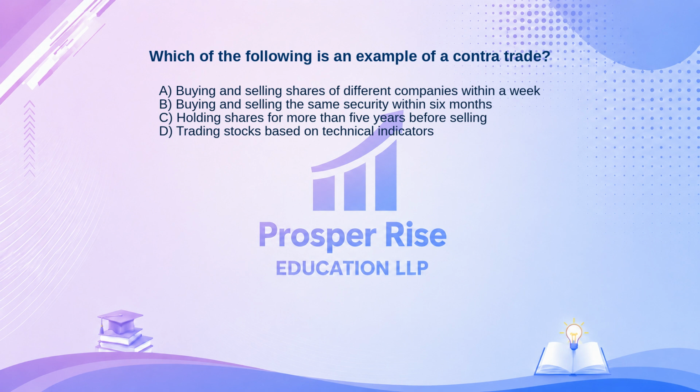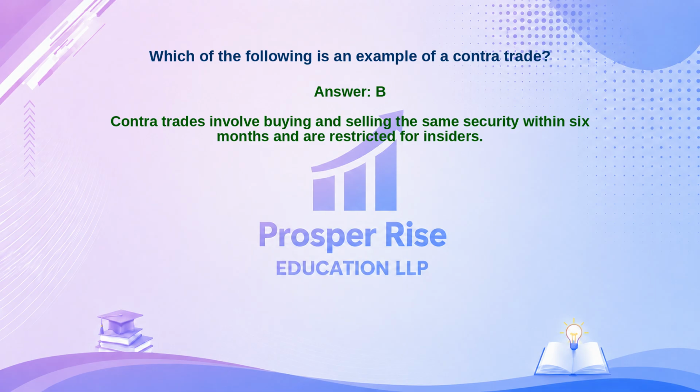Take a moment to pause the video and decide. The correct answer is option B. Let's see why. Contra trades involve buying and selling the same security within 6 months and are restricted for insiders.